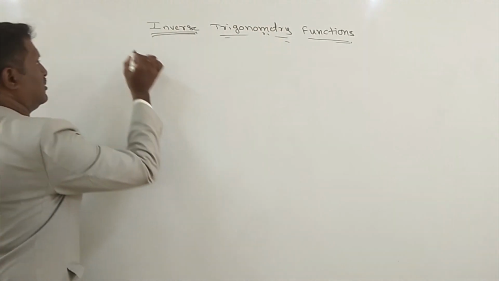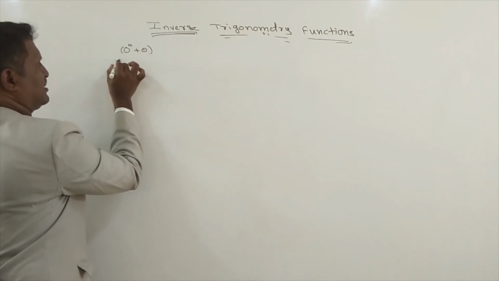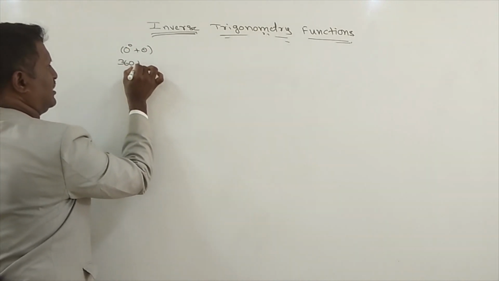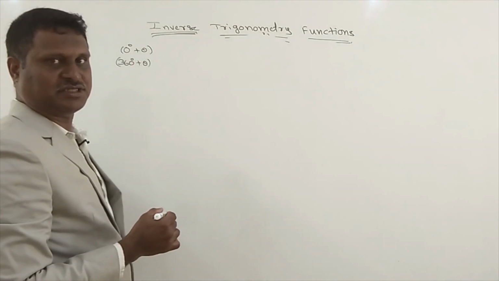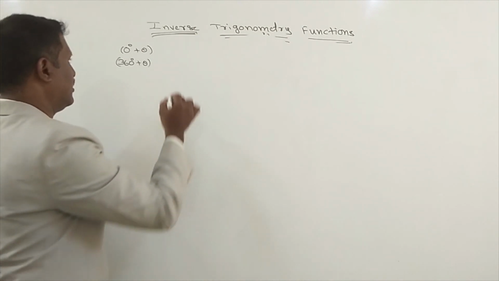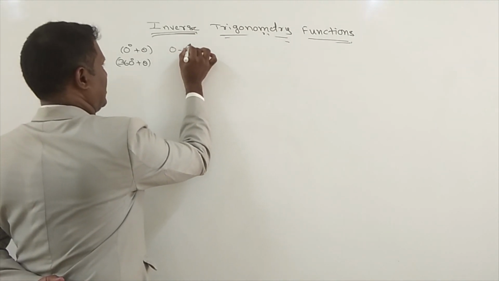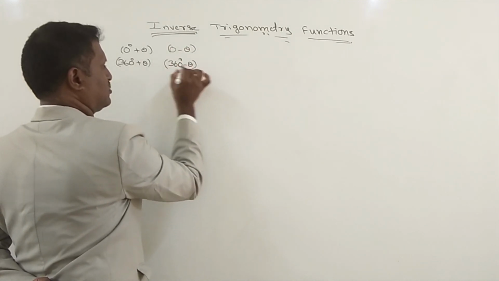I have taken 0 degree plus theta. This 0 degree plus theta we can write as 360 degree plus theta. 0 means it is equivalent to 360 degree. Even 720, 1080 like that we can take. Next, 0 minus theta. This 0 minus theta we can write as 360 minus theta also.